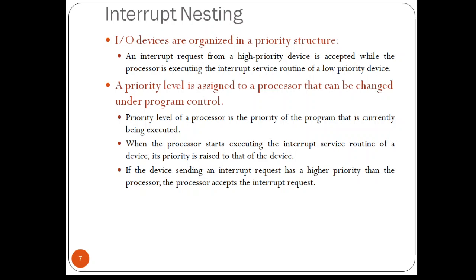So at the time the execution of an interrupt service routine for some device is started, the priority of the processor is raised to that of the device. So this action disables interrupts from devices at the same level of priority or lower. However, interrupt requests from higher priority devices will continue to be accepted.